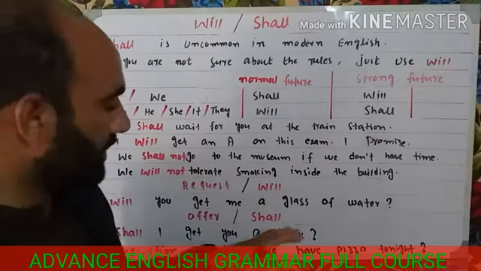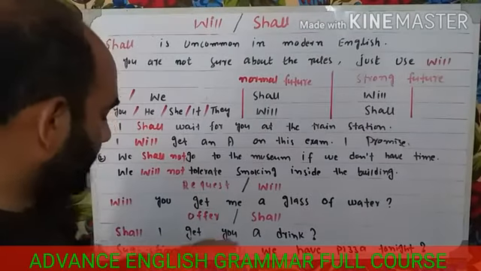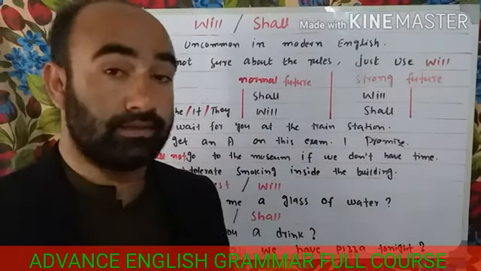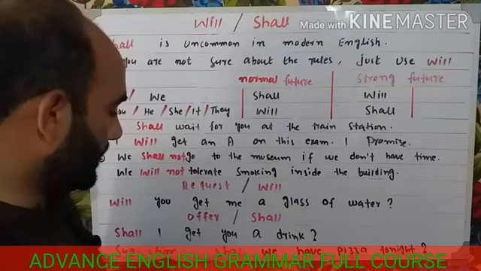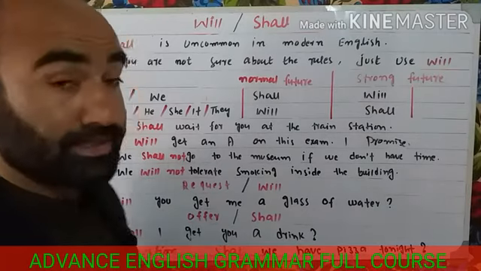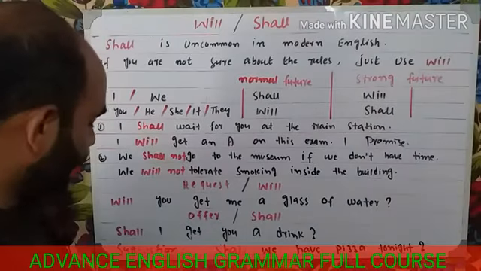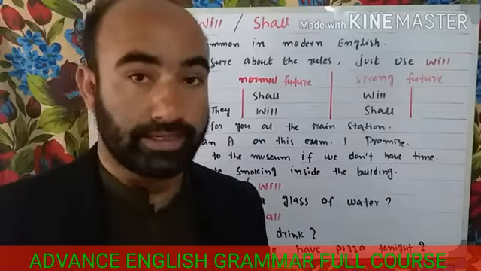Look here, for an offer, we use shall. And the last example, for a suggestion, we also use shall instead of will. Keep in your mind, we cannot use will for an offer or a suggestion. So these are the examples. Suggestion: shall we have pizza tonight?